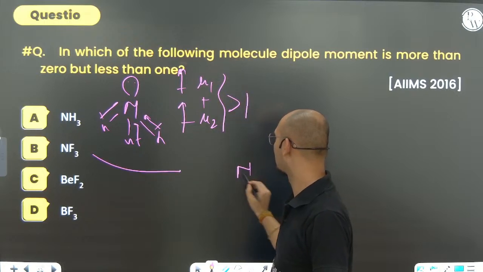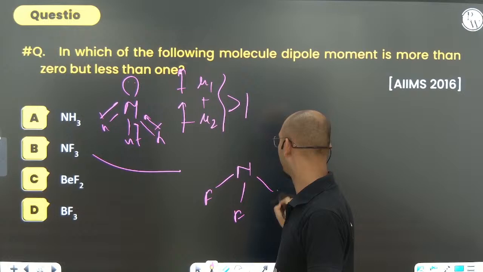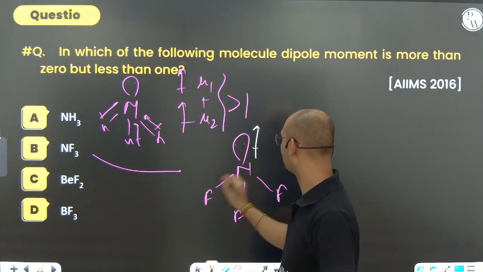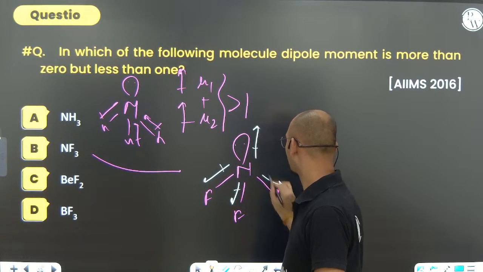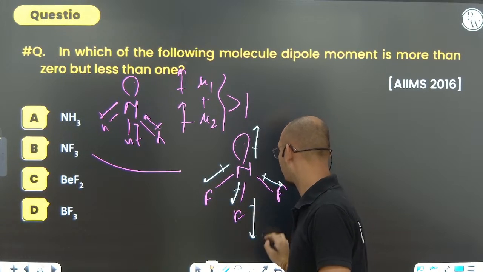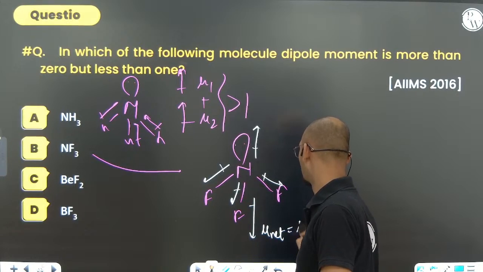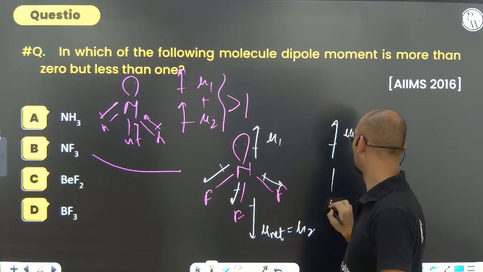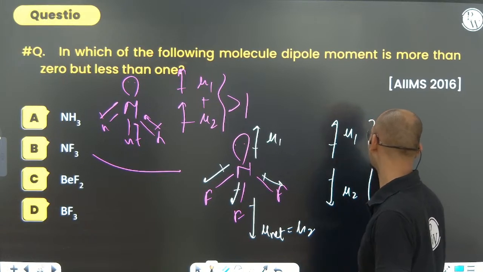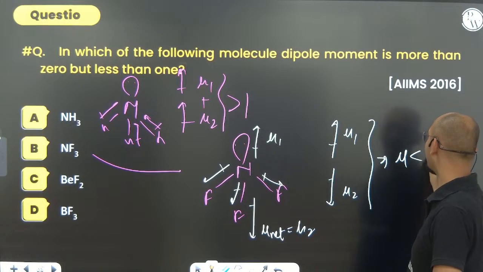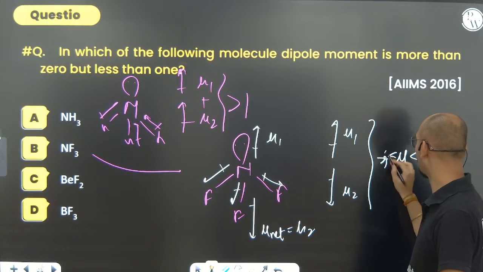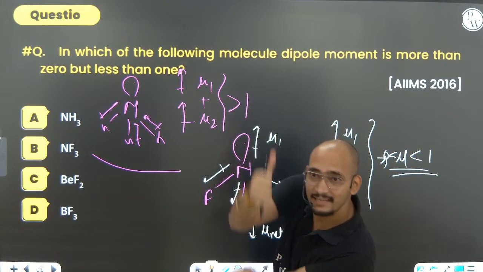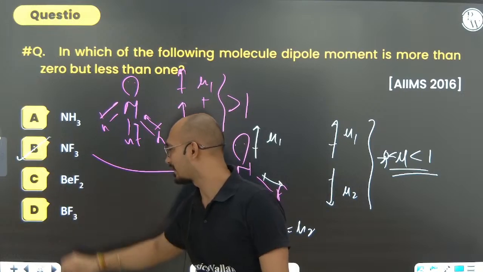Here talk about NF3: N, F, F, F, and there is a lone pair. What will happen? Can you see that here one is upside, but another is downside? So consider mu net is mu 2, and mu 1 is upside. Mu 1 going upside, mu 2 coming downside. So the overall mu will be less than 1. Of course it will be more than 0 because it is non-zero, but it will be less than 1 because they are cancelling each other. So NF3 is the correct option.